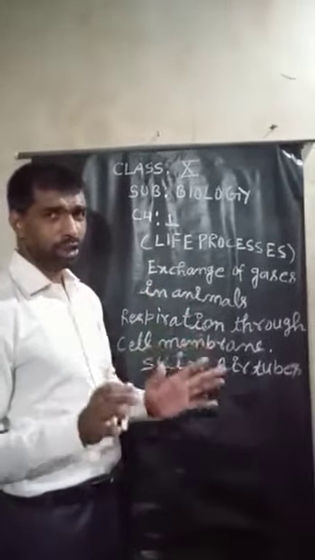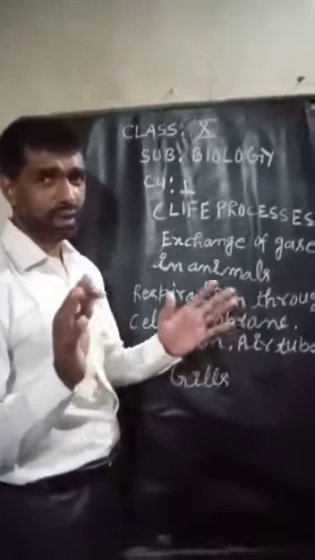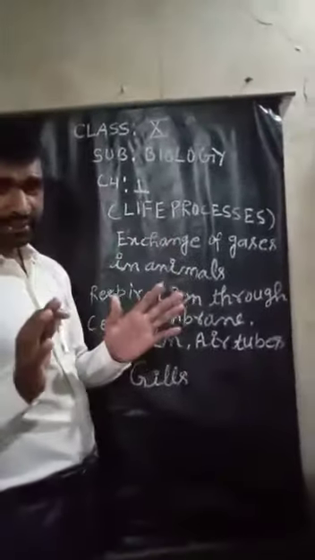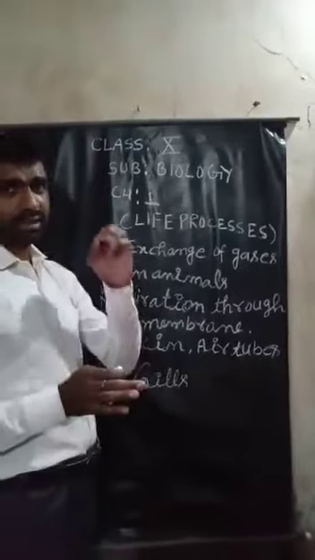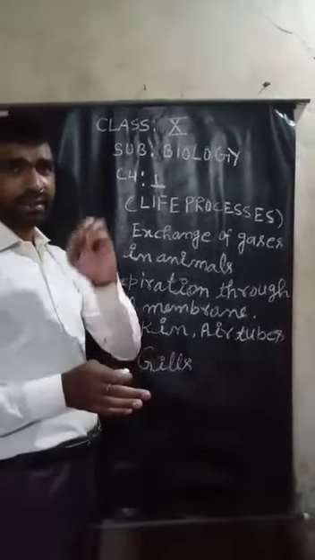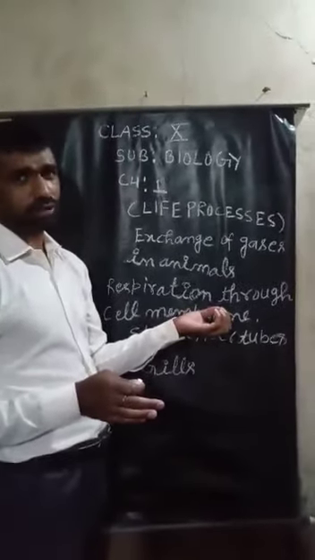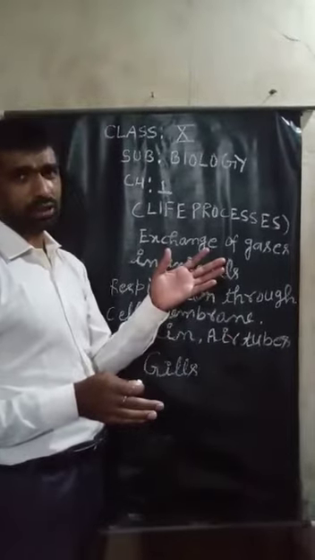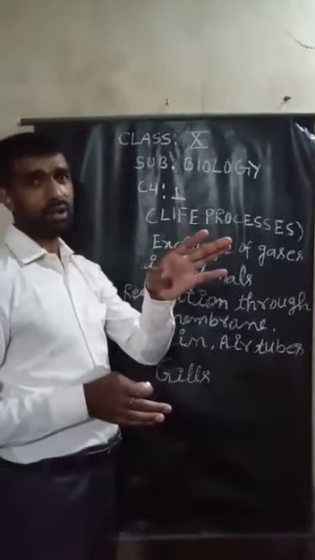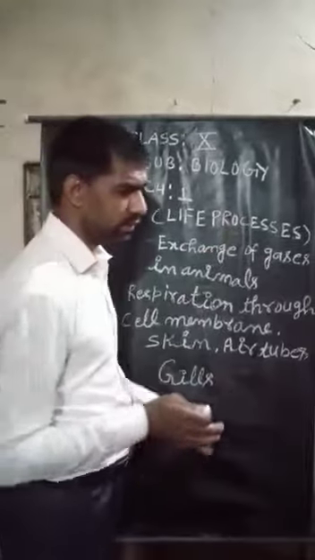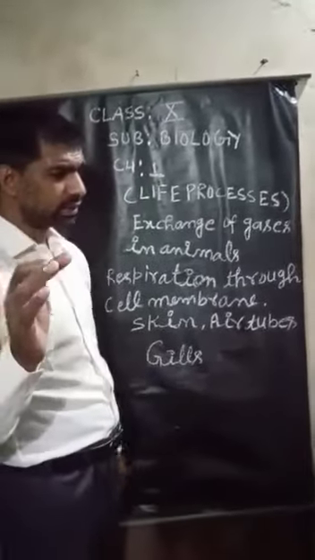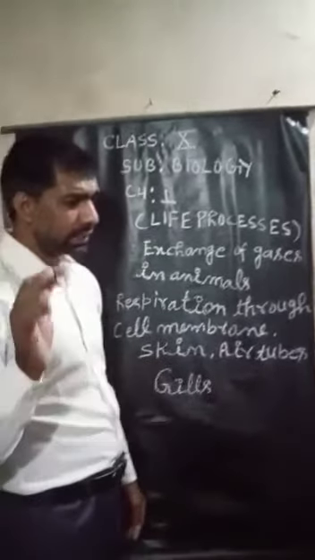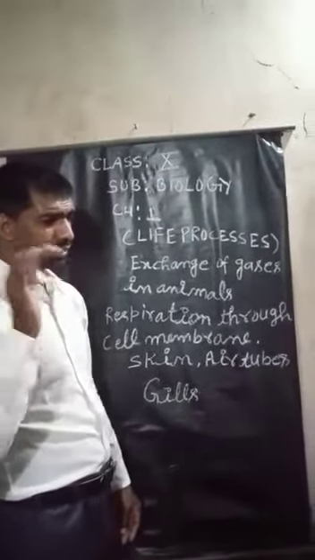That means in the body of leeches and earthworms, exchange of gases takes place through the skin. Oxygen enters the body of earthworms and leeches, and carbon dioxide leaves their body to the outer environment. Then the oxygen taken in mixes with hemoglobin present in the plasma of the blood.